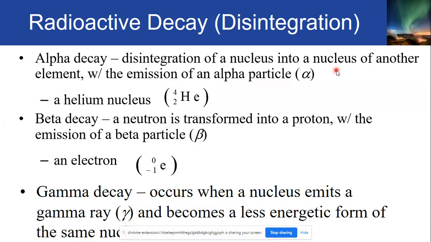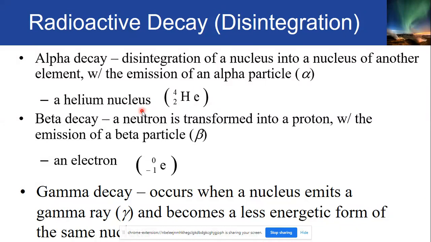Not only does it form another element, but there is also the emission of an alpha particle. Dahil nga sabi natin, ang radioactivity emits radiation. In the case of alpha decay, it emits an alpha particle, denoted by the Greek symbol alpha, and this alpha is basically a helium nucleus.